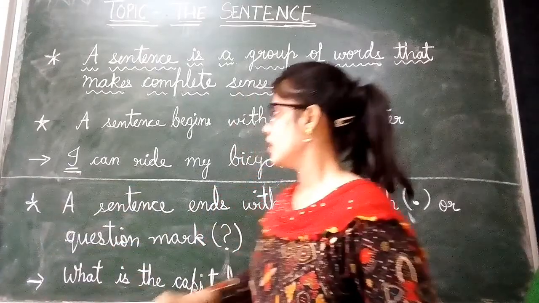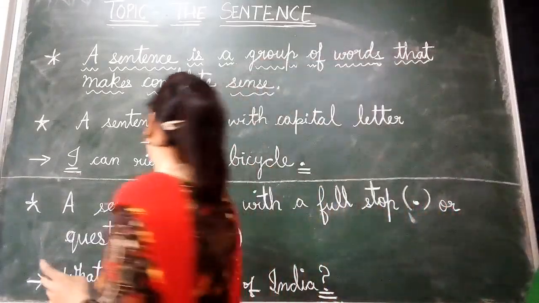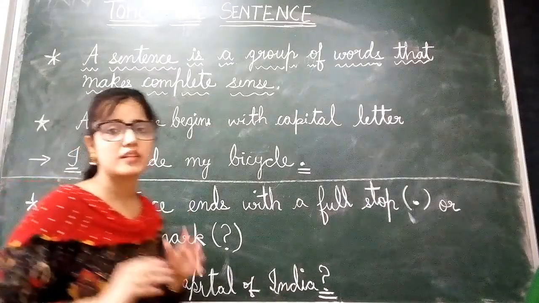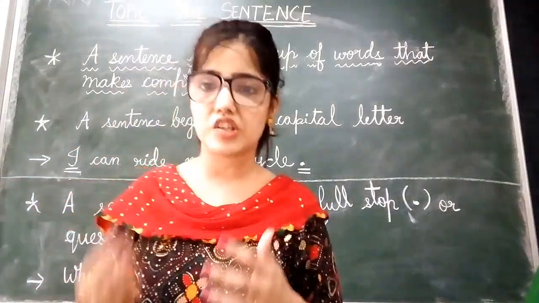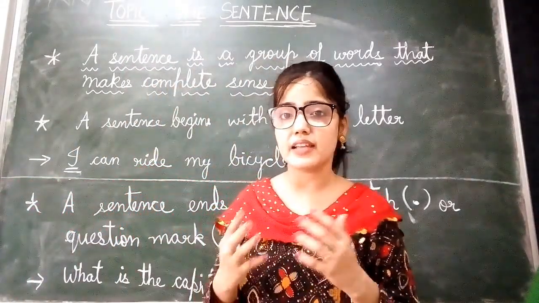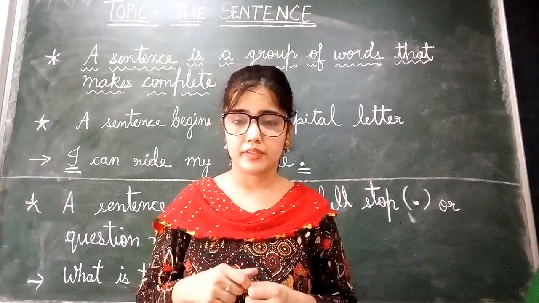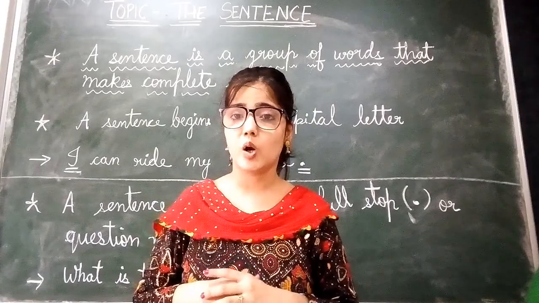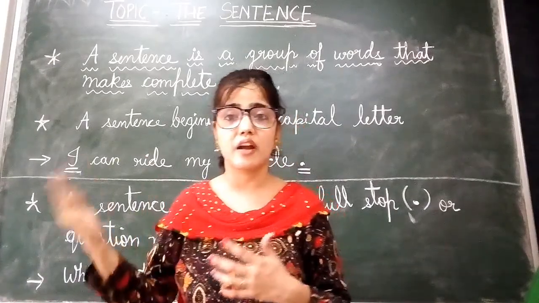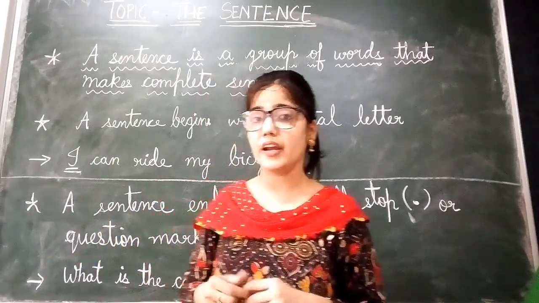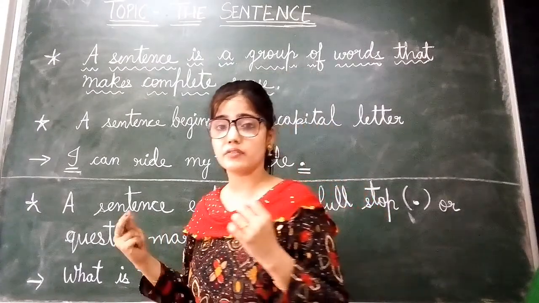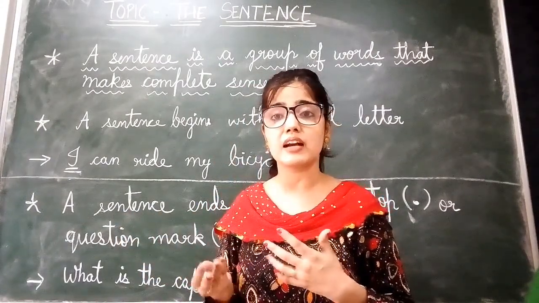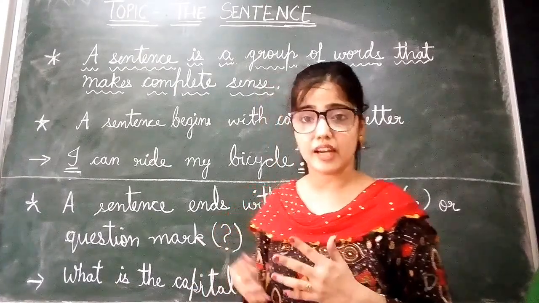Okay? And also there is another rule that a sentence ends with a full stop or a question mark. Let's say if a sentence is a statement like I am riding my bicycle, or a horse is running outside. Okay, in this way these type of sentences are conveying a statement. These are the statements.